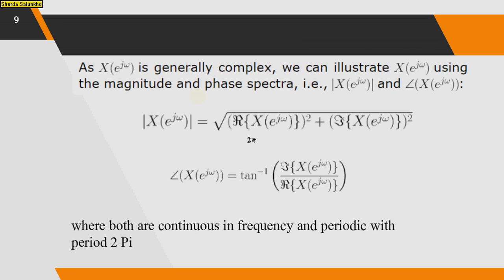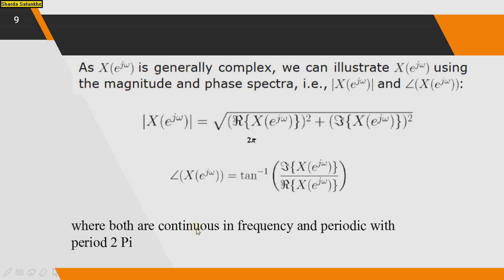The magnitude is the square root of the real part squared plus the imaginary part squared, that is the square root of the real part of X of e raised to j omega squared plus the imaginary part of X of e raised to j omega squared, and the angle is tan inverse of imaginary part divided by real part. These are used to calculate the magnitude spectrum as well as the phase spectrum of the signal, where both are continuous in frequency and periodic with the 2 pi period.